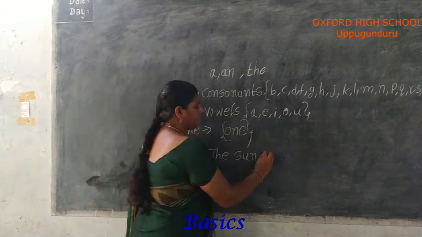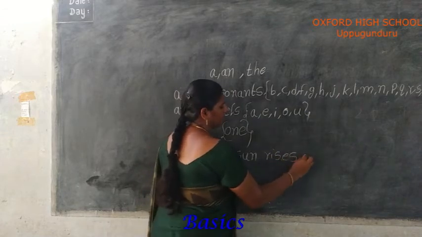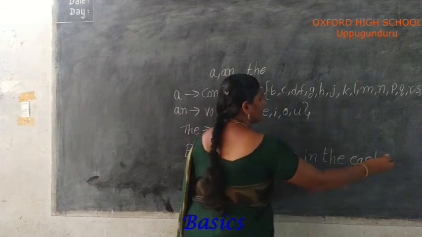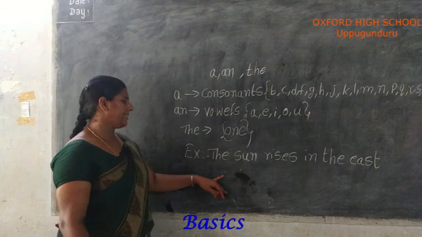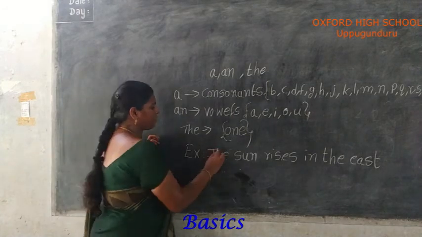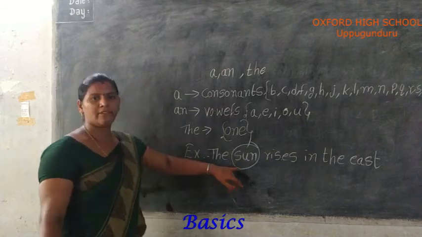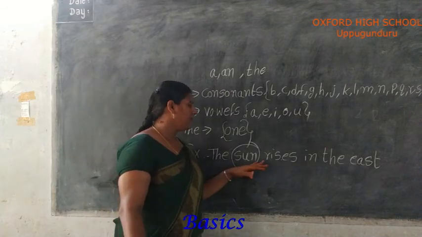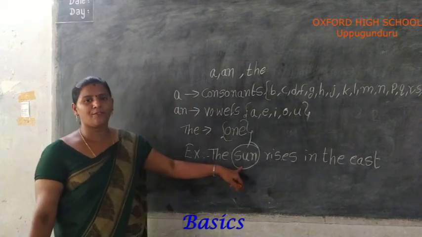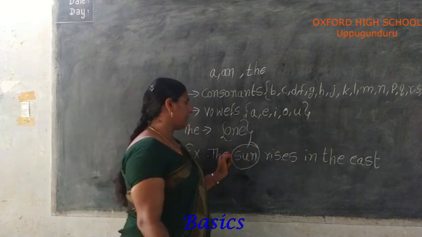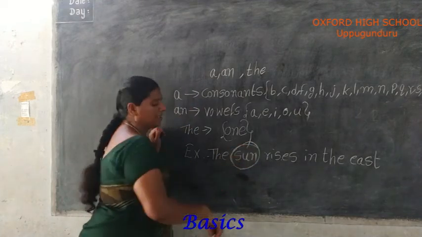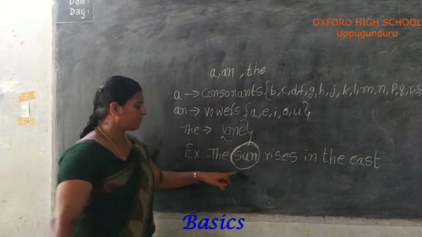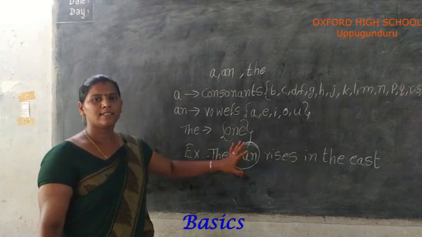The sun rises in the east. Here we use the before the sun. The sun, only one sun. Because we use the in front of only one kind of thing. Here we use the in front of sun because there is only one sun.